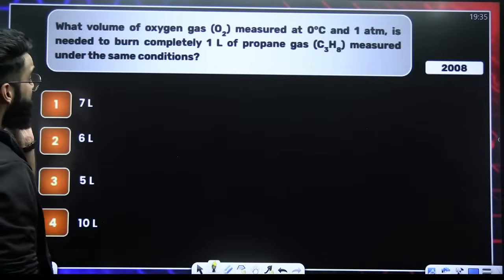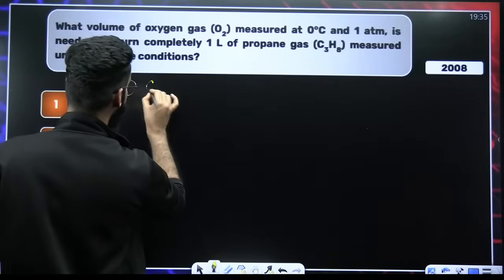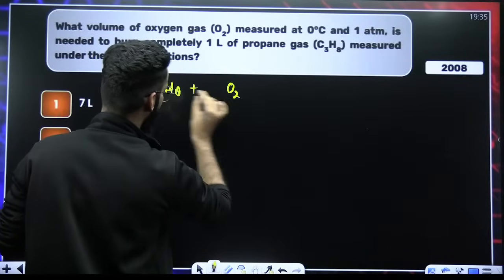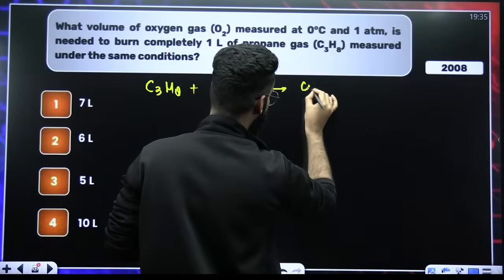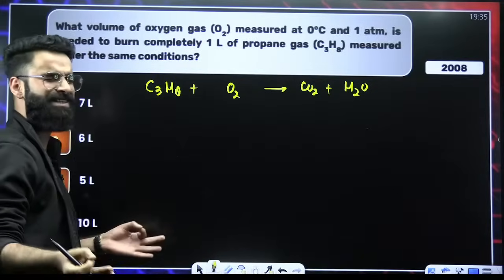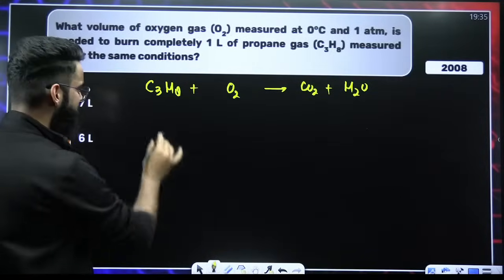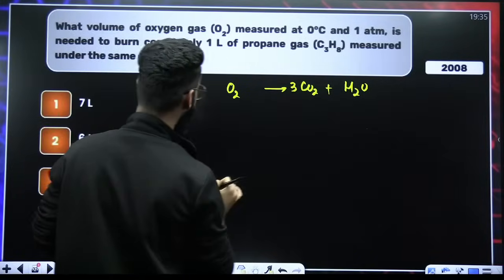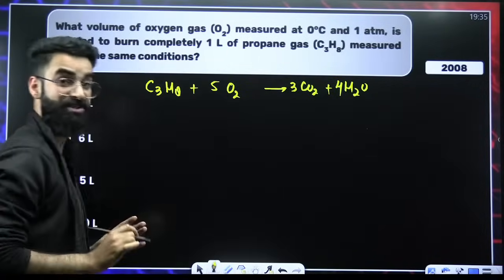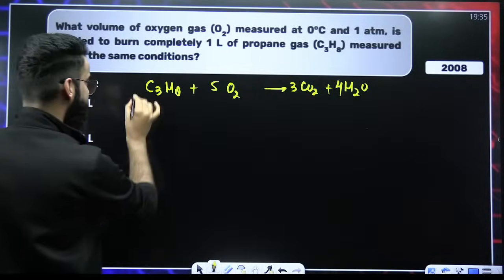As per the question, we have to do the combustion of C3H8, propane, right? When you do the combustion of any hydrocarbon, it leads to the formation of carbon dioxide and water. You know it. Now, just balance the reaction. This is 3. This has to be 3. This is 8. This has to be 4. And this has to be 5. The reaction is balanced.